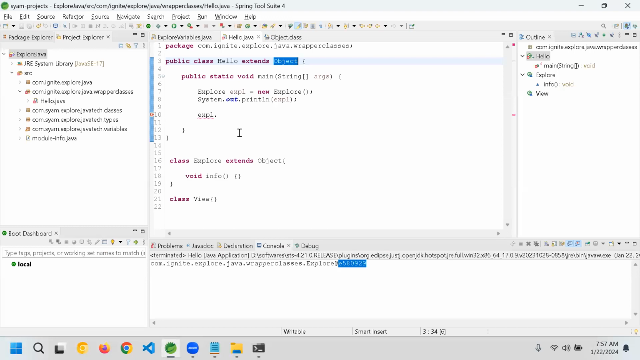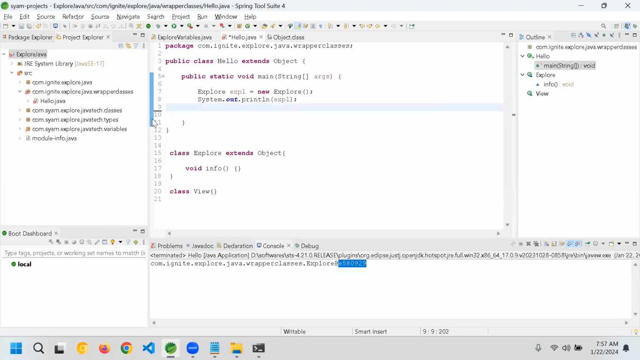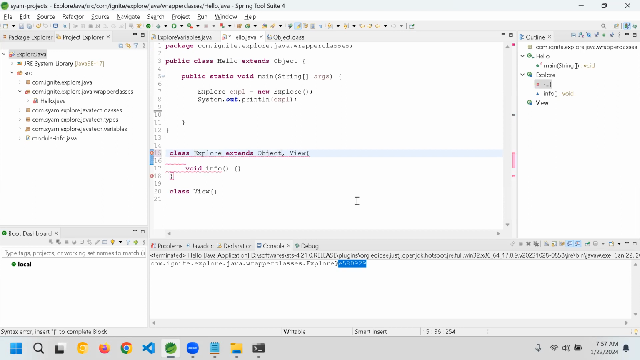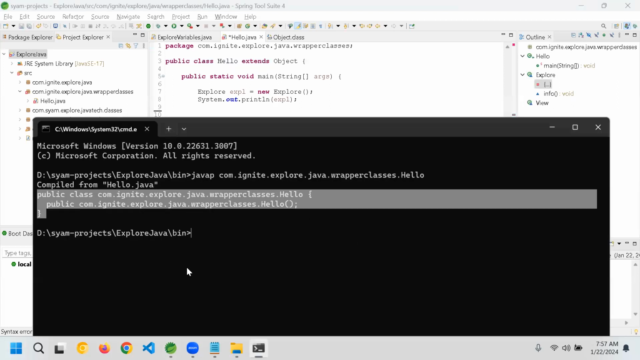Now imagine I have three classes, right? Here, class Explore extends Object by default. And when you say class Explore extends Object, View, this is a problem in Java. Java says that when you are extending, you have to have only one parent, not multiple parents. That means you can go with either Object or View, not both. That's where Java doesn't support multiple inheritance.